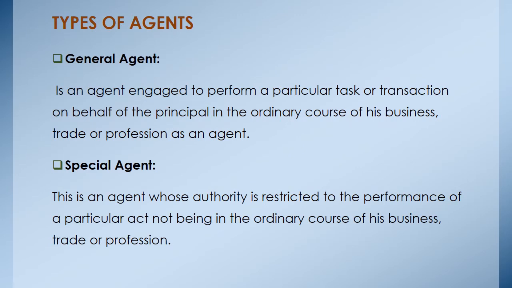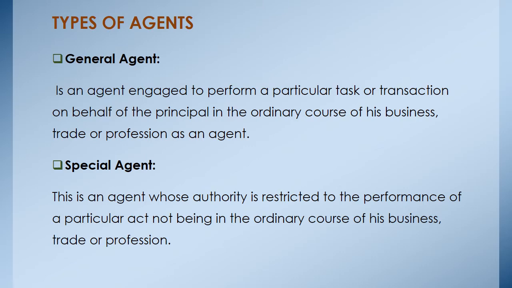Types of agents. Number one, we have a general agent, who is an agent engaged to perform a particular task or transaction on behalf of the principal in the ordinary course of his business, trade, or profession as an agent. While a special agent is an agent whose authority is restricted to the performance of a particular task not being in the ordinary course of his business, trade, or profession. So you can see clearly the differences there between a general agent and a special agent. Like a special agent, his authority is restricted, while that of a general agent is not restricted.